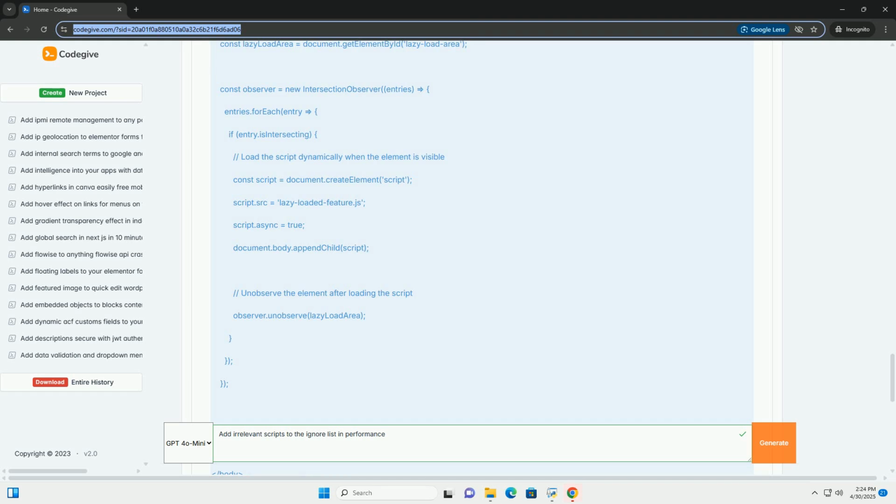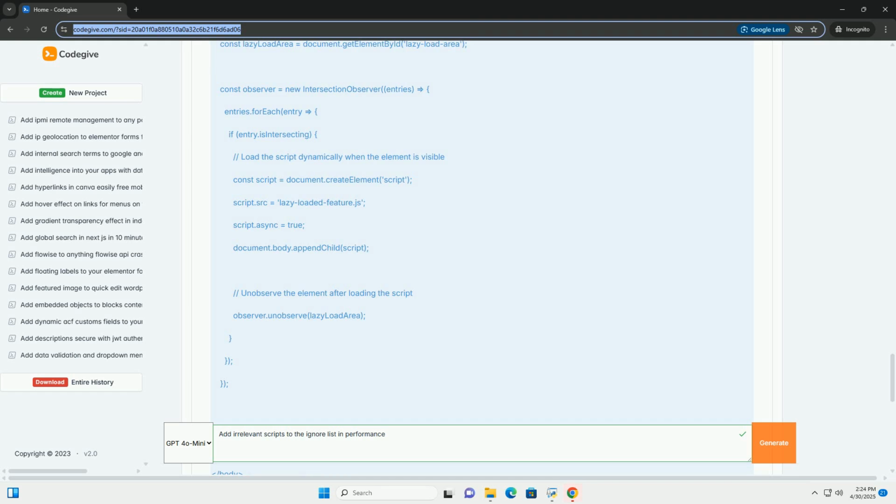How to identify irrelevant scripts: Analyze your codebase: review the purpose of each script and determine its importance for the initial user experience. Use browser developer tools: the coverage tab in Chrome DevTools, or similar tools in other browsers, helps you identify unused JavaScript code. This can highlight scripts that are loaded but not actively used on a particular page. Performance profiling: use tools like Lighthouse or WebPageTest to identify scripts that are contributing significantly to page load time or blocking rendering.